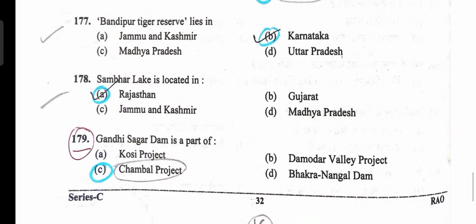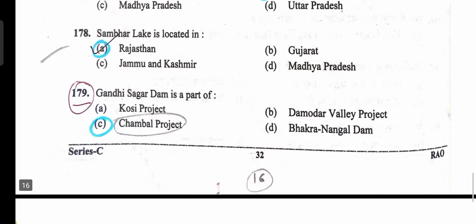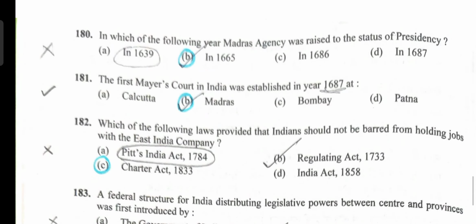Sambar Lake in Rajasthan, option A is correct. Gandhi Sagar Dam is a part of Chambal projects, option C is correct. In which year Madras Agency was raised to a status of presidency? In the year 1665, option B is correct. First Mayor's Court was established in 1687 in Madras, option B is correct.